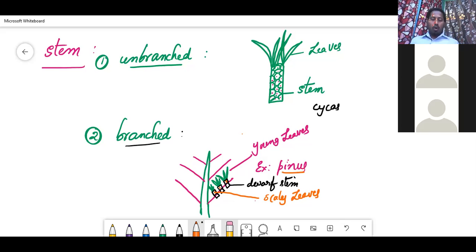One is large lower branches and small upper branches, and on the lower branches there is another stem called dwarf stem. On the dwarf stem only young or foliage leaves are present. Scaly leaves are also present, for protection. Foliage leaves are for photosynthesis. Clear?